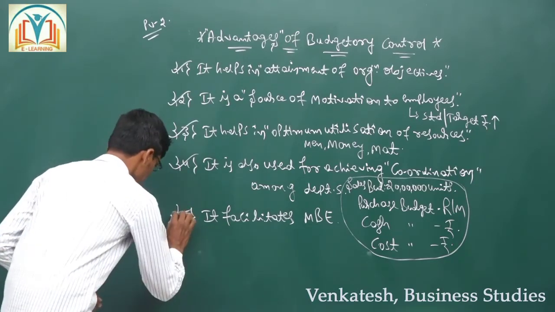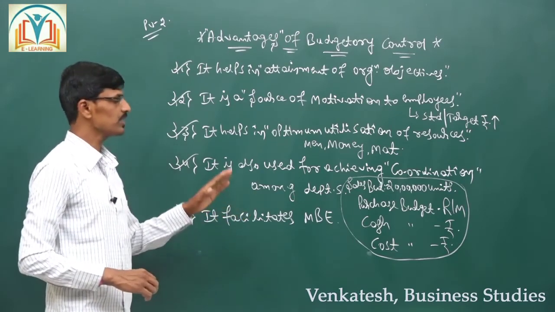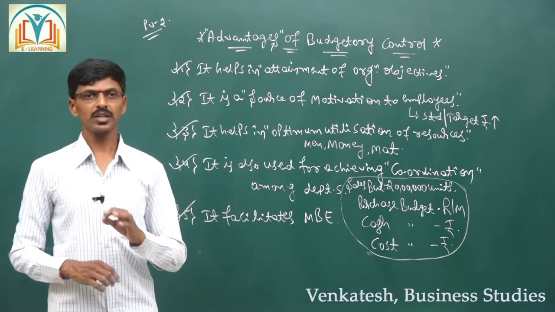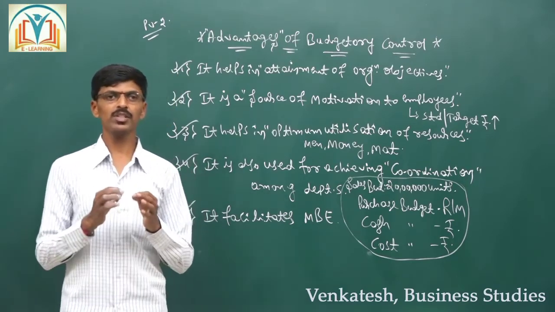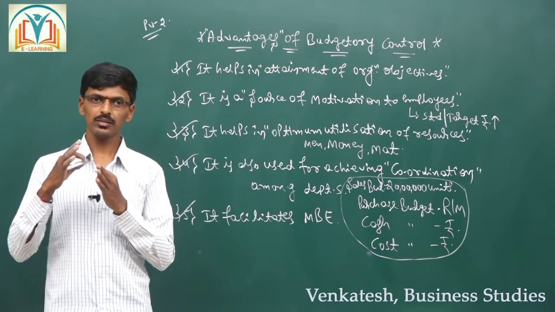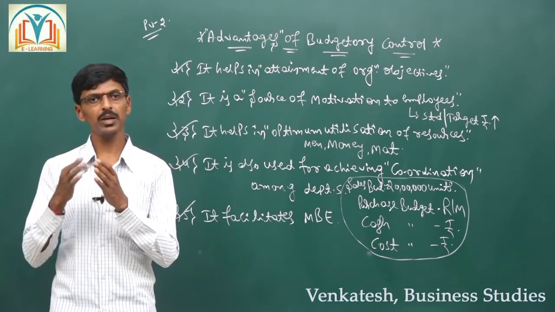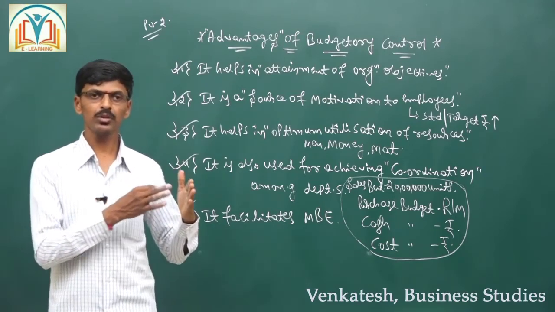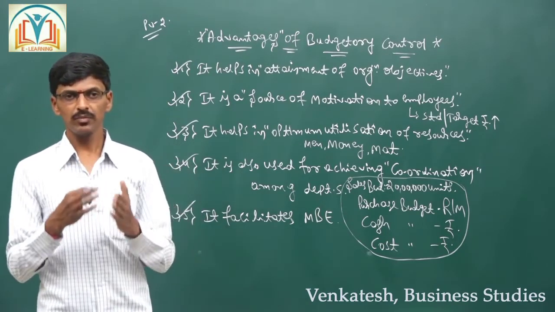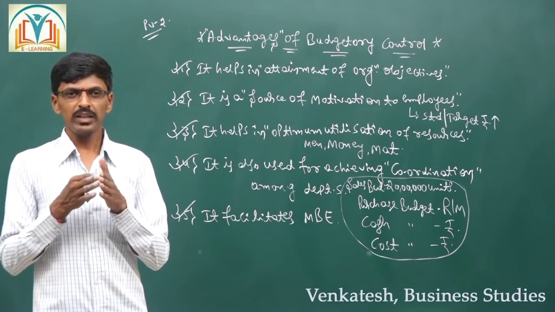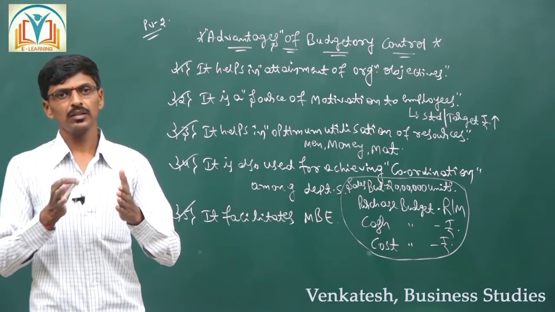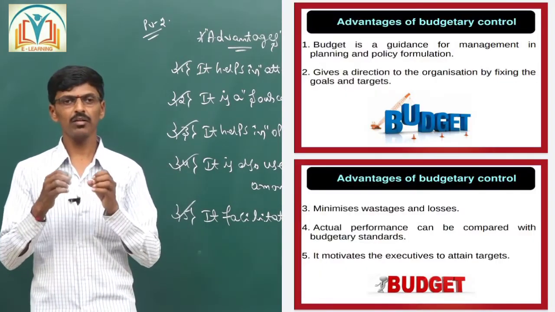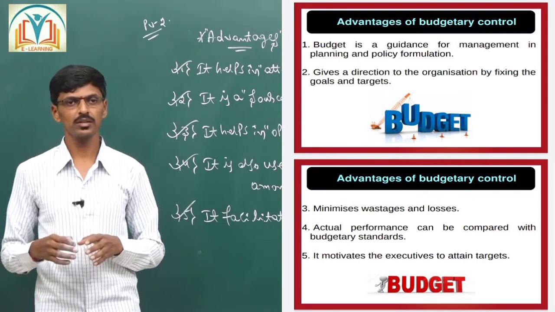Then last is, it facilitates management by exception. The budgetary control technique makes the technique of management by exception very easy. Already you know about MBE, in which very little difference or deviation is not much focused on.